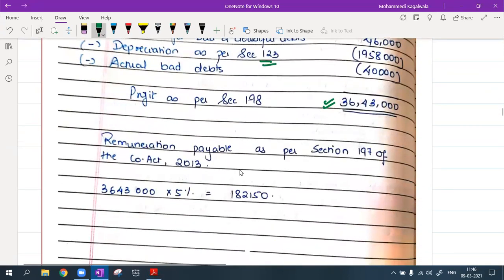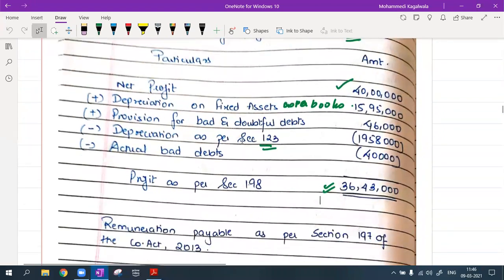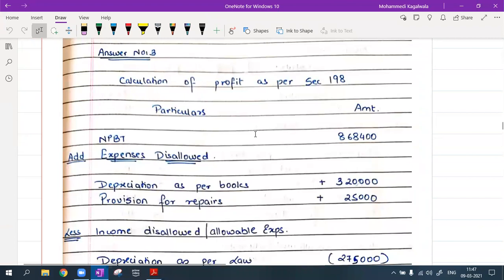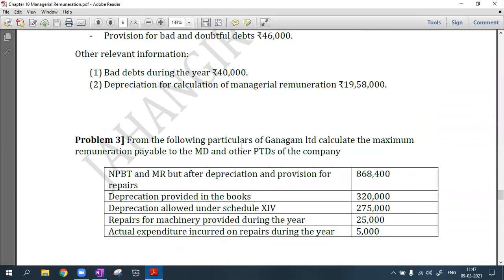Remuneration, they are telling me pay him 5%. Only commission they are giving him. So 5% of the net profit. 5% of 36 lakhs 43,000 will be 1,82,150. These types of sums are there in your MCQs. Getting my point now? Yes, ma'am. Okay. Now going to question number 3.